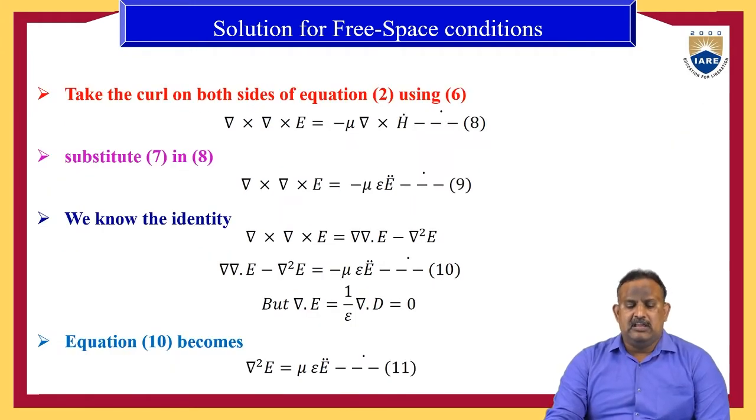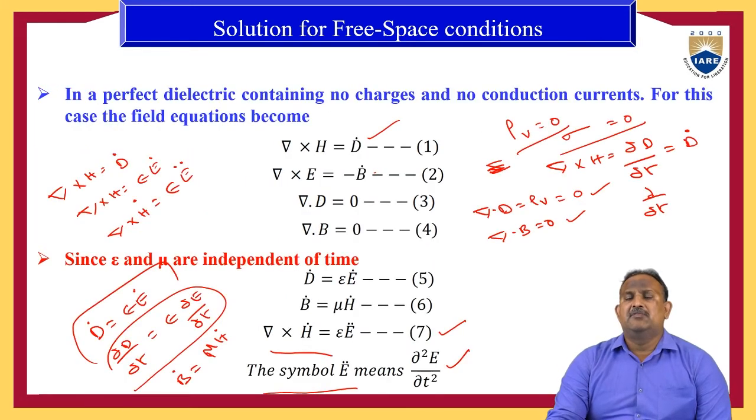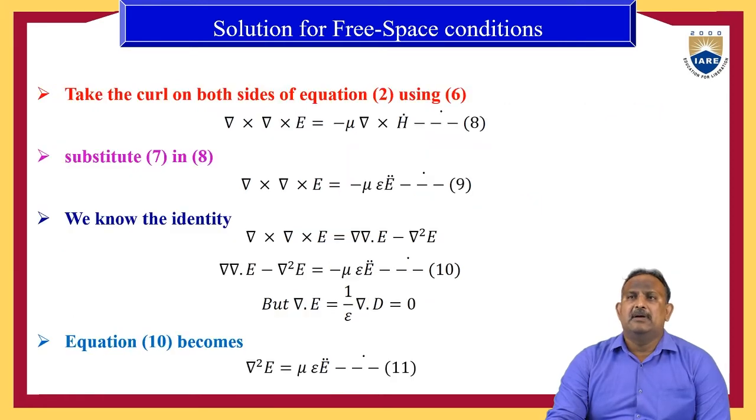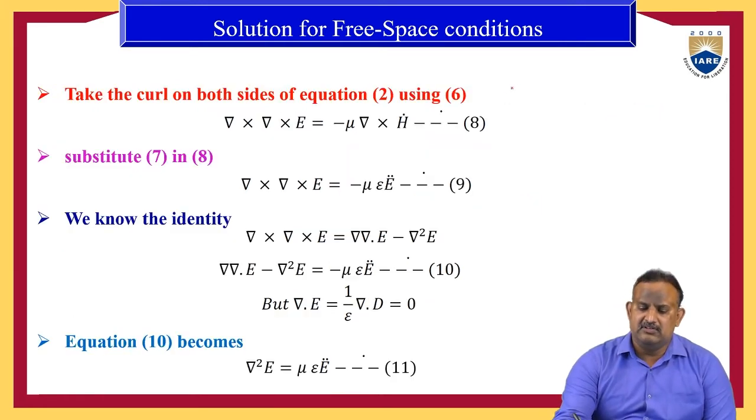Next, take the curl on both sides of equation 2. Equation 2 is del cross E equal to minus B dot.